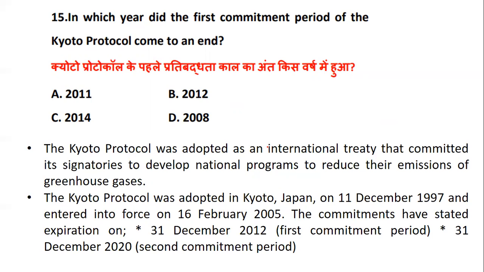On the Kyoto Protocol, these questions have not been very much explored, so you should remember the commitment periods. There are two, the first and the second. The first ended in 2012 and the second ended in 2020.